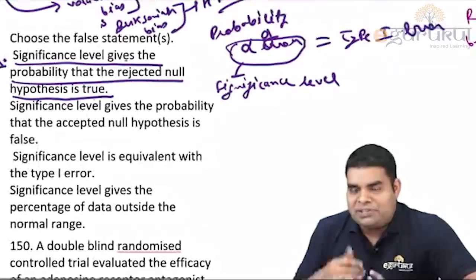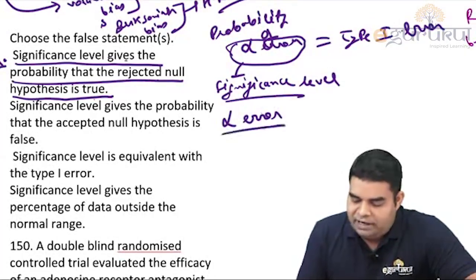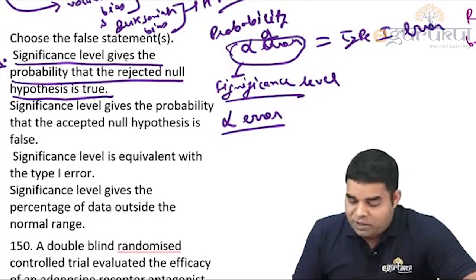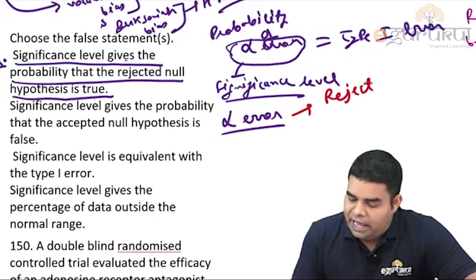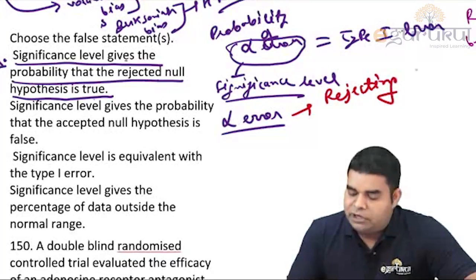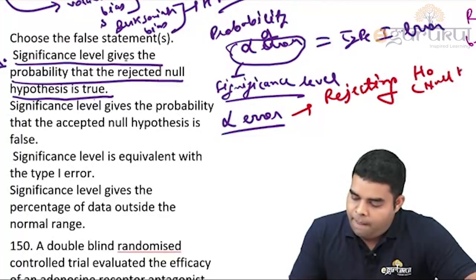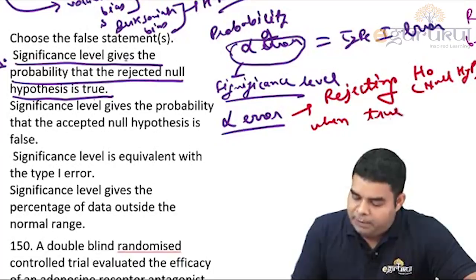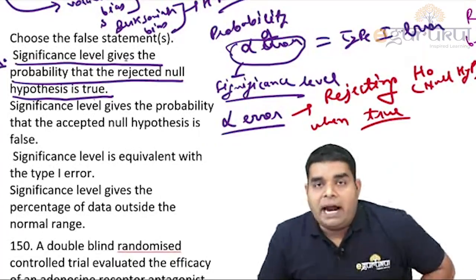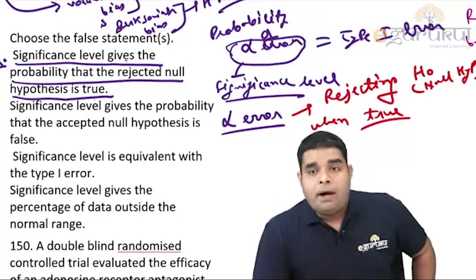So let's first understand alpha error or significance level in terms of null hypothesis. Alpha error simply means rejecting the null hypothesis, H0, when true. What does it mean? It's a very simple example, I can explain it.